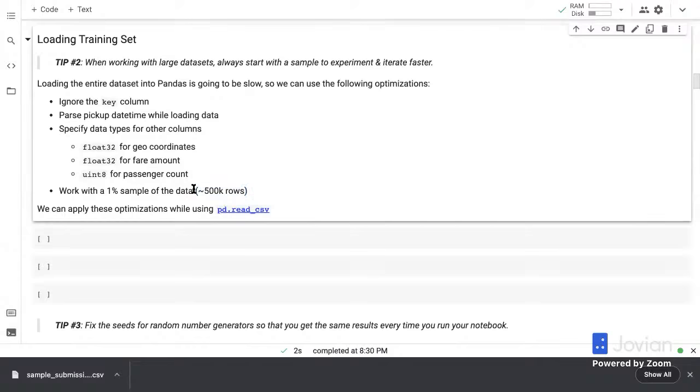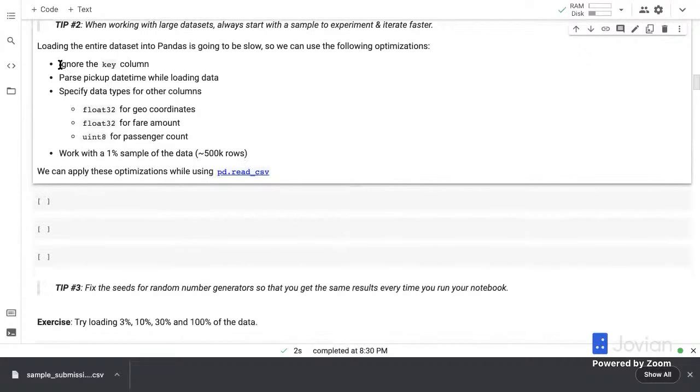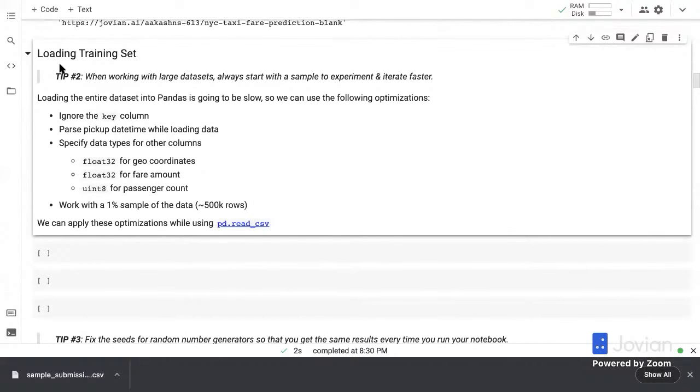And I think 500,000 rows should still allow us to create a pretty good model to make predictions for 10,000 rows of data in the test set. So we're going to use a 1% sample. And we're also going to ignore the key column because we don't really need to use the unique identifier that is present in the training set. And just loading that into memory can slow things down. So we're going to ignore that.